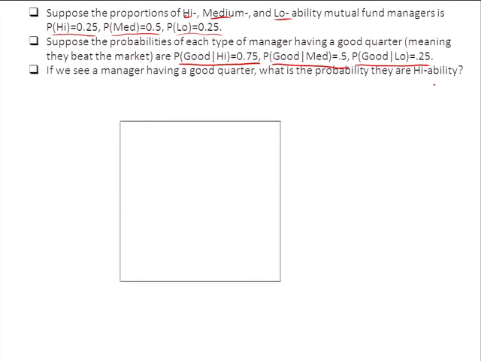Okay. Here's how I want to use this box. So this box is going to have an area of 1 again. And this time it actually is going to have dimensions where one dimension is going to be what type of manager you are, and the other dimension is going to be how likely you are to have a good quarter. Okay, so let's just chop this box up into 3 chunks vertically. Okay, and so this box contains all the high ability managers, and this one contains all of the medium, and this one all of the low.